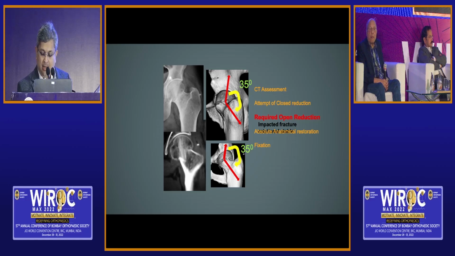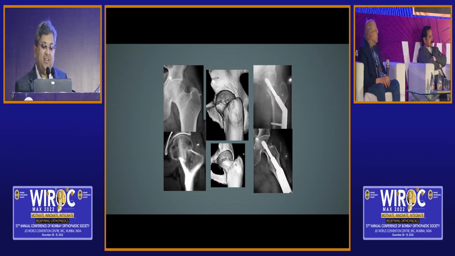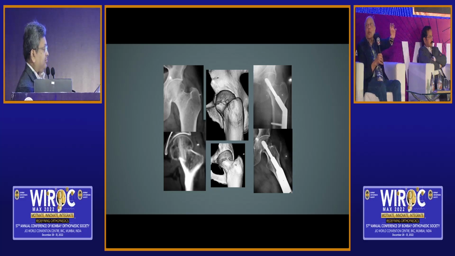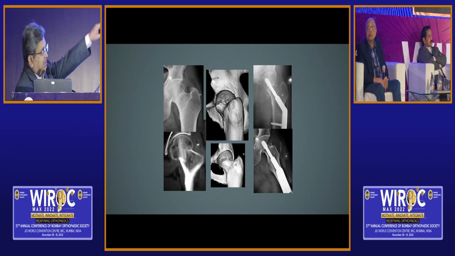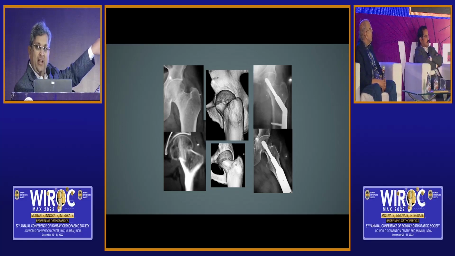So posterior tilt has to be corrected and then fixed, and this is the same patient. This is very, very important, that CT scan 3D will give you how much is the rotation. Everybody must understand this. CT scan is a must because of this. And this is the view which we should ask our radiologist to give us.